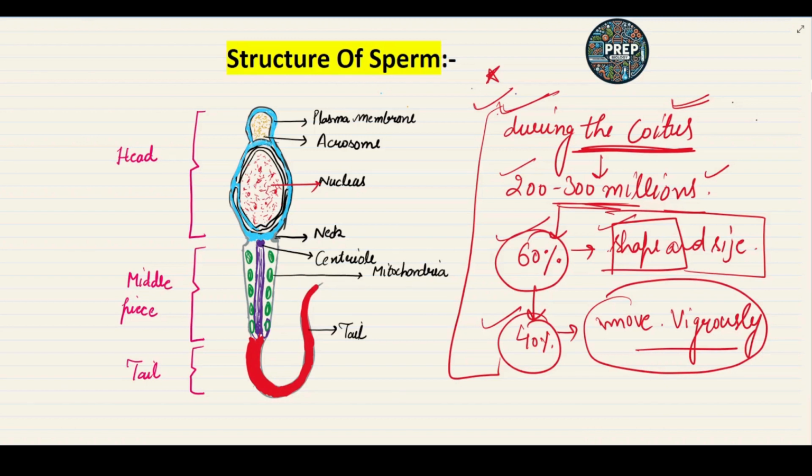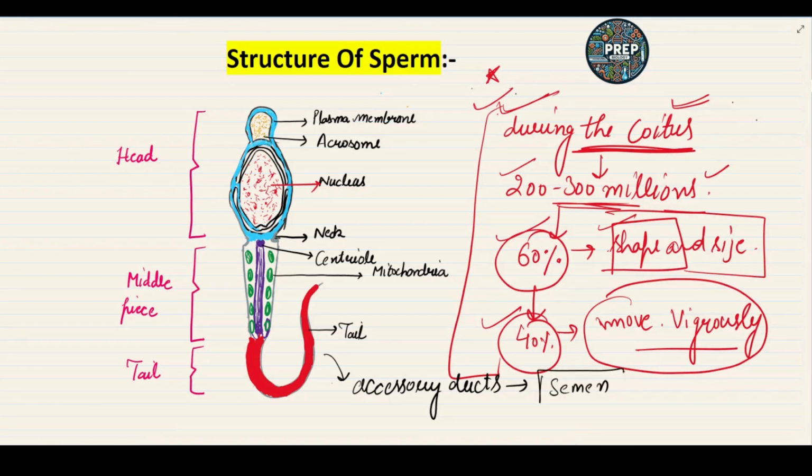Now the last very important point which you all have to remember: when the sperms are released from the seminiferous tubule, they are transported by the multiple accessory ducts, and after that they form the semen.